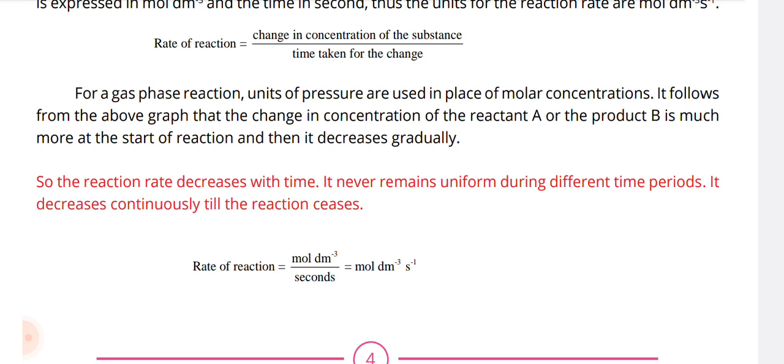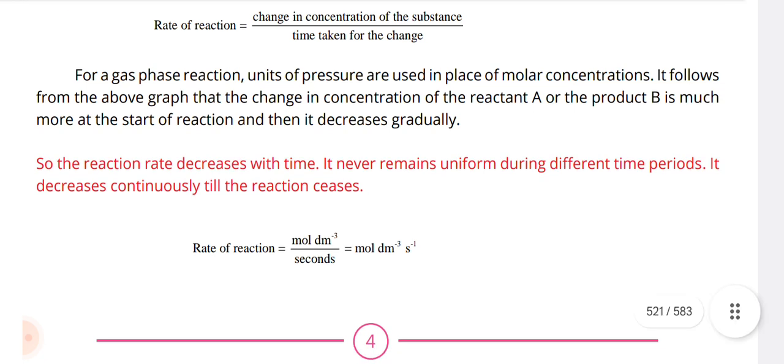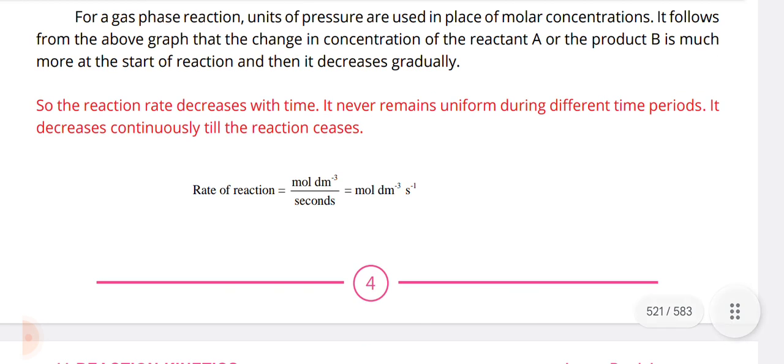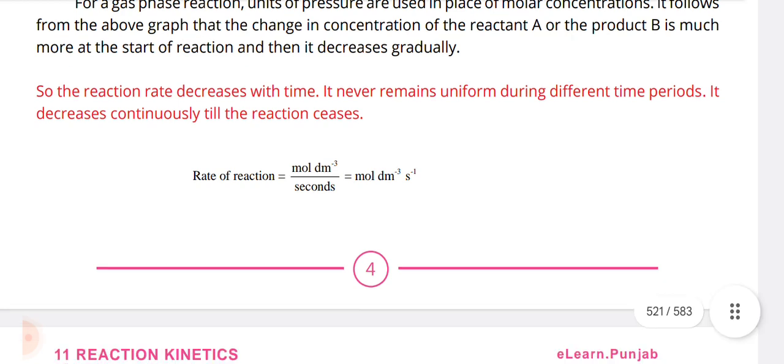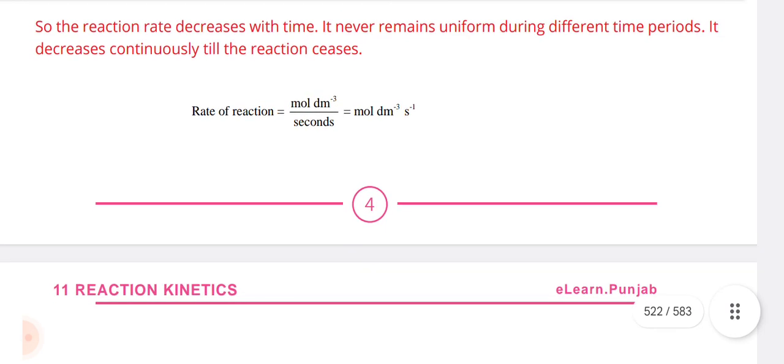It follows from the above graph that the change in concentration of the reactant A or the product B is much more at the start of the reaction and then it decreases gradually. So the reaction rate decreases with time. It never remains uniform during different time periods. It decreases continuously till the reaction ceases. The unit of rate of reaction is mole per decimeter cube per second.